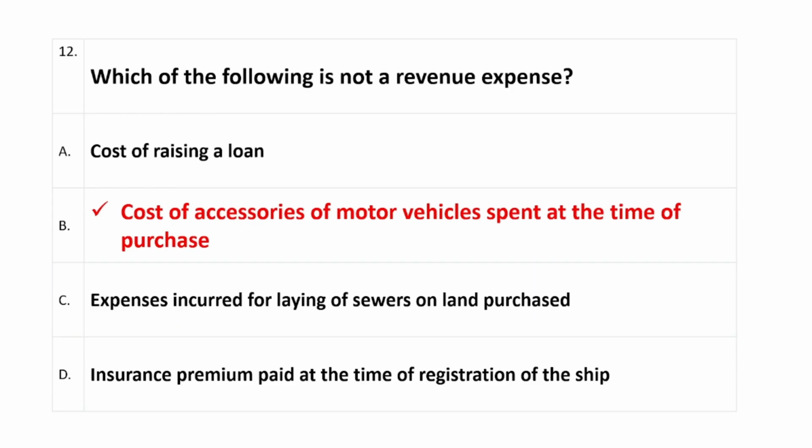Question number 12 है हमारे पास. Which of the following is not a revenue expense? Right answer is option B, which is cost of accessories of motor vehicles spent at the time of purchase.